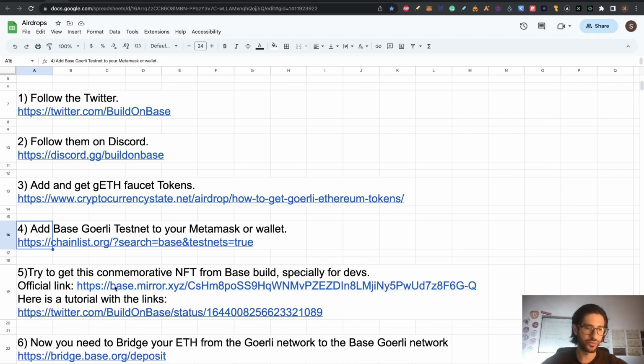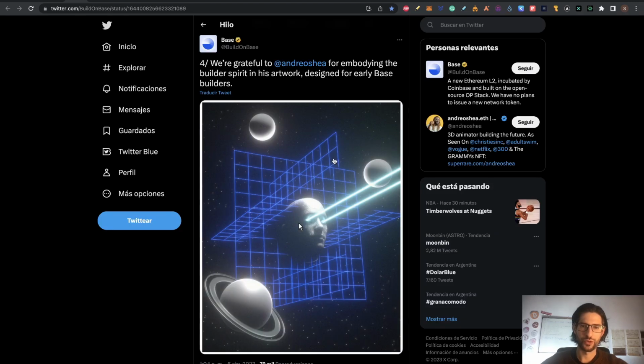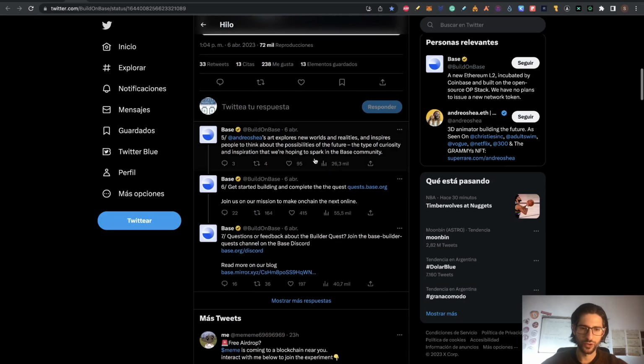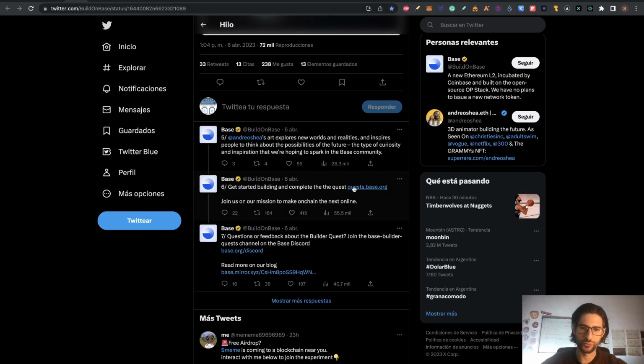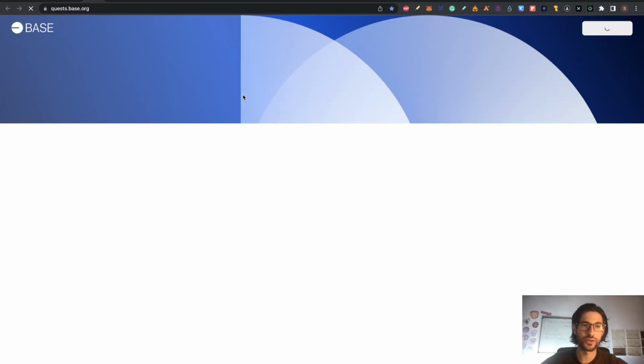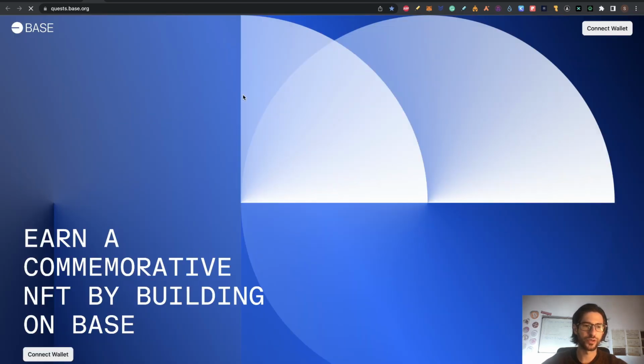So I put here on the step 5, you have the official link for the Base mirror. And here you have also a build on Base status Twitter where you can have like a step-by-step on how to do it, but I'm going to do it right now with you. So from this tweet, what we need to open is, if you go down here, the step 6 is we go to quest.base.org. So this is part of the website of Base. We go to the quest here.